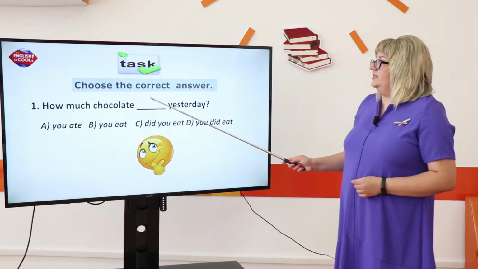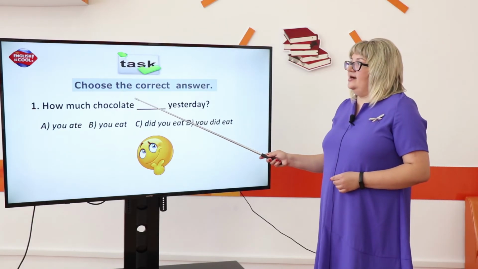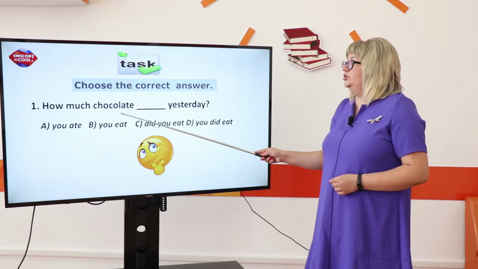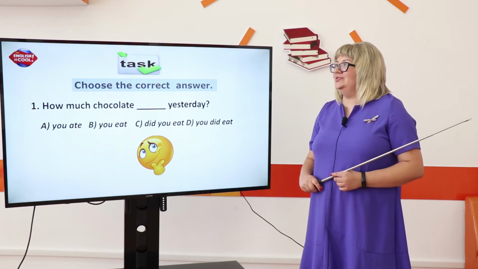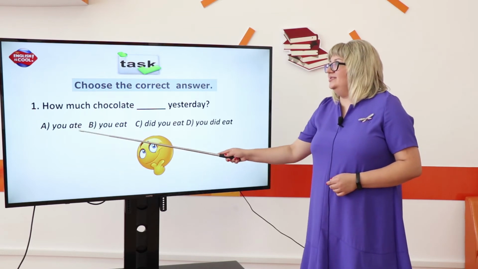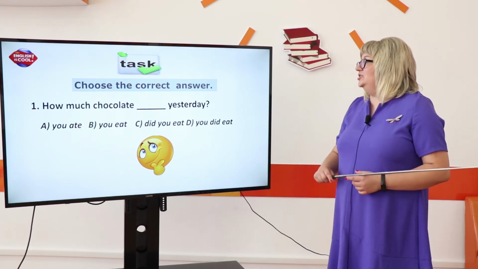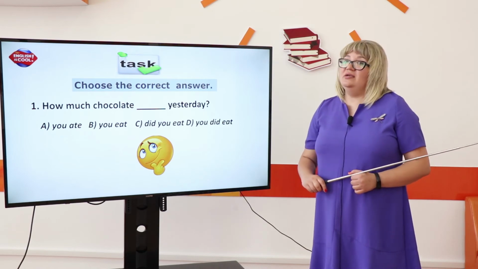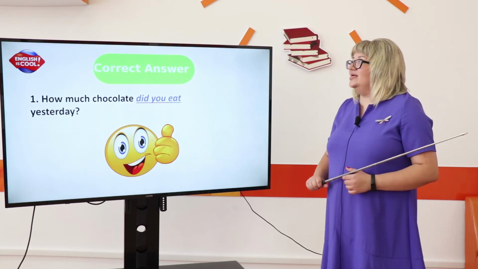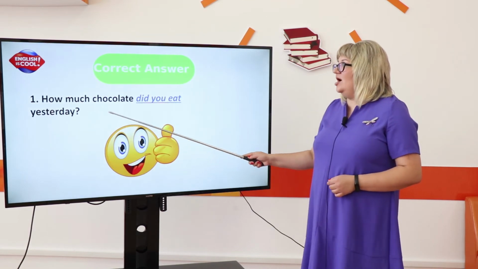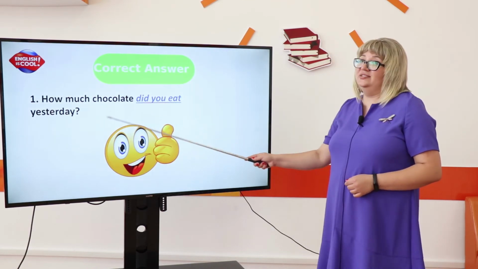Look at this task, please. You should choose the correct answer. How much chocolate yesterday? Students, what would you choose? You ate, you eat, did you eat, you did eat. The correct answer is: how much chocolate did you eat yesterday?